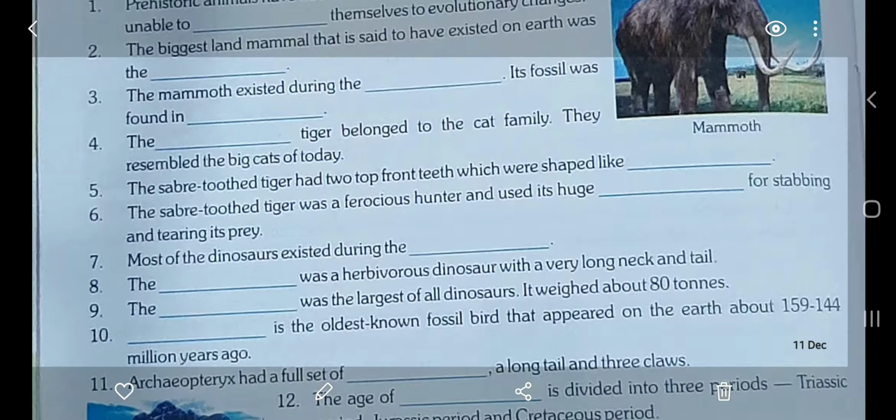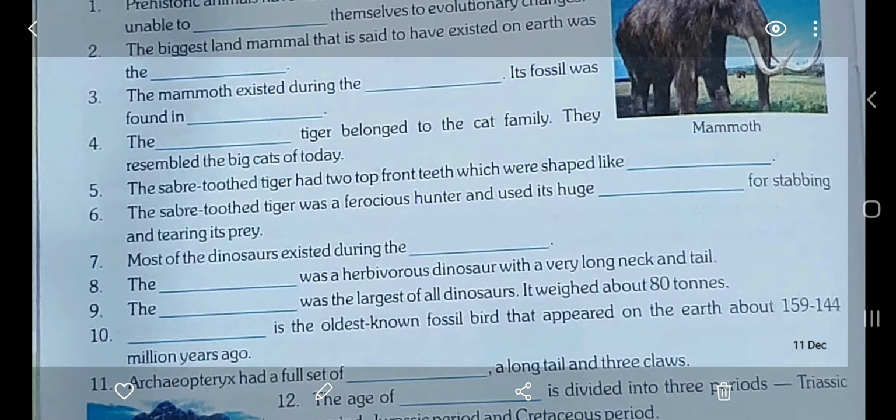Question number 14. The first creatures to live on land were the amphibians. Now who are amphibians? The creatures that live on land as well as in water are termed as amphibians. Okay, for example, a frog is an amphibian. It lives on land as well as in water. Now question number 16. Dash was the ancestor of the horse. So who was the ancestor of the horse, children?